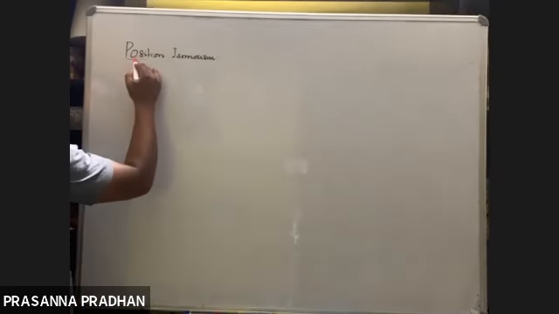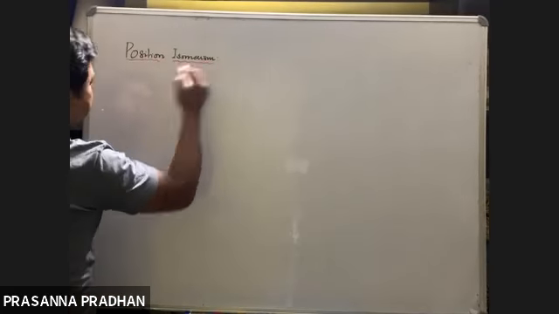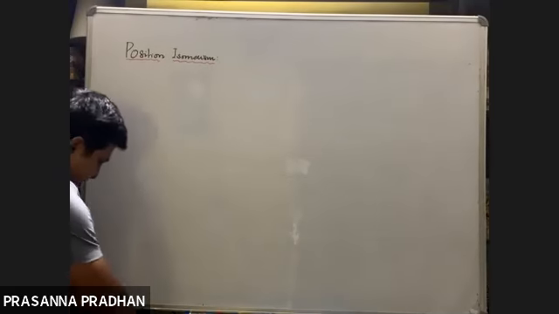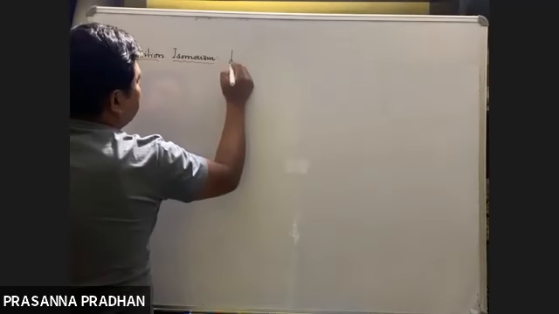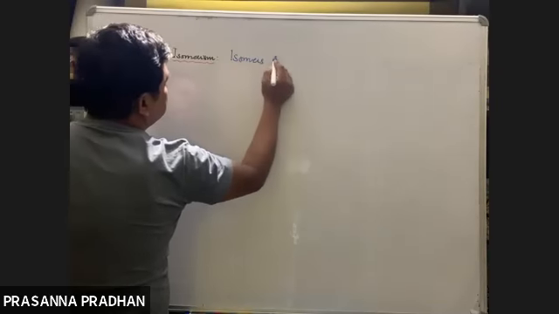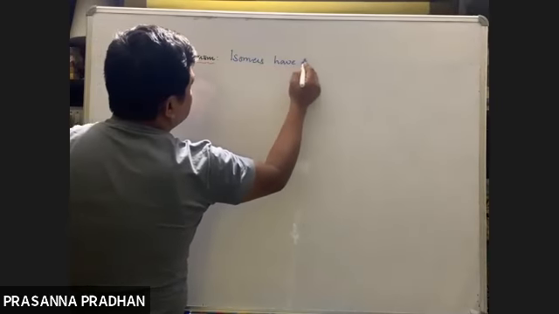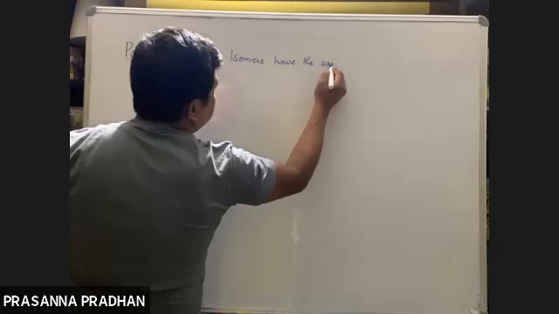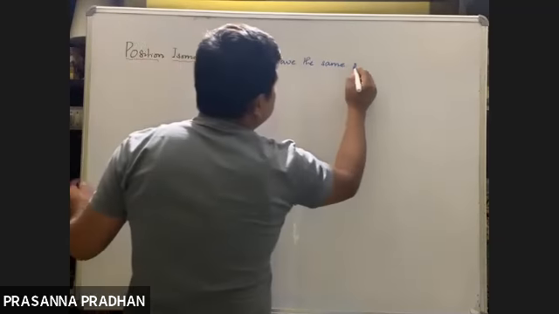Remember, in position isomerism, the isomers have the same functional group. They do not differ in functional group.